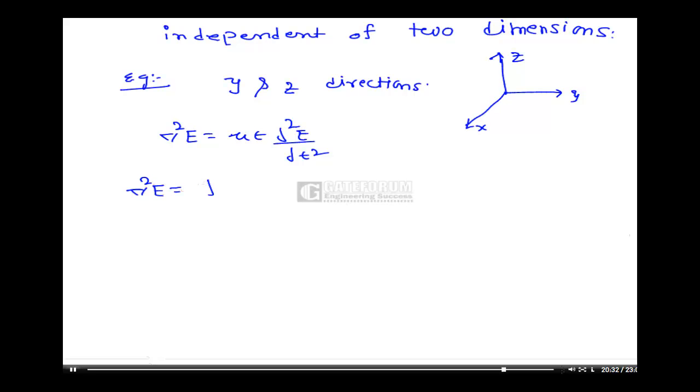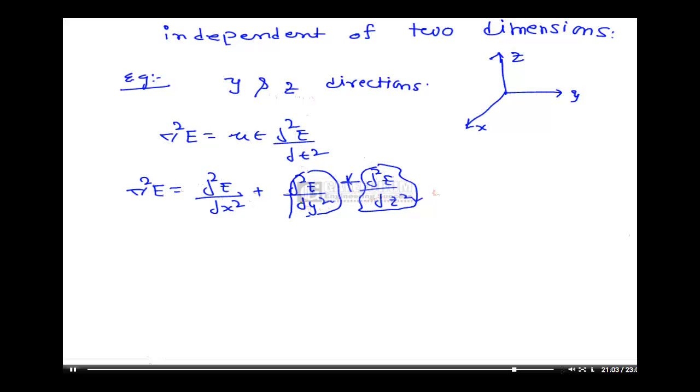Del square E means dou square E by dou x square plus dou square E by dou y square plus dou square E by dou z square. Here I am assuming the wave is independent of y and z directions, so there is no propagation in these two directions. That is, the variation along y and z is considered to be zero. Then I can write del square E as only dou square E by dou x square.